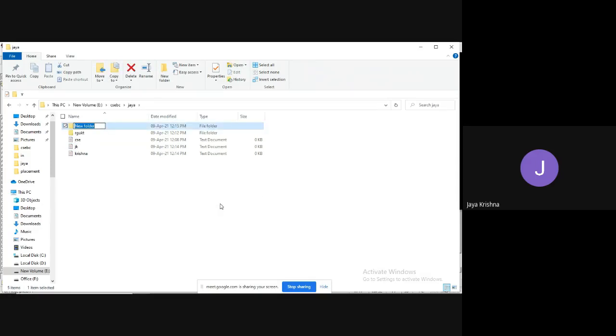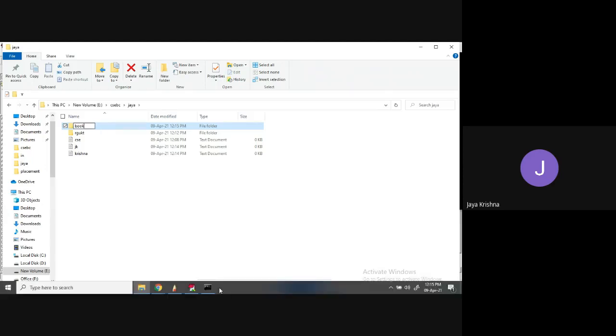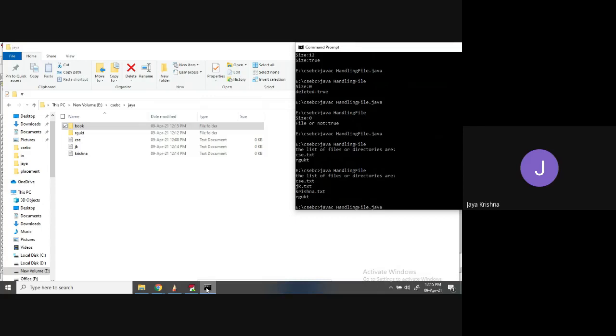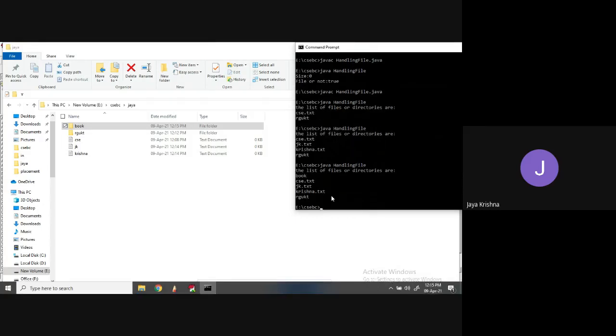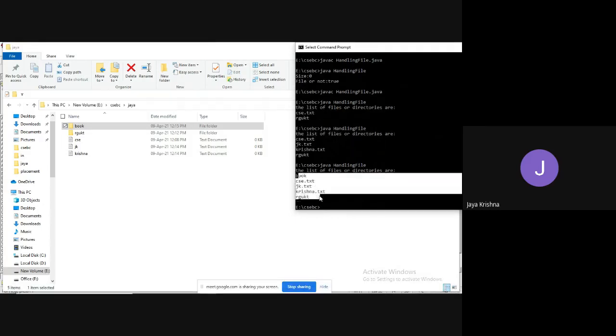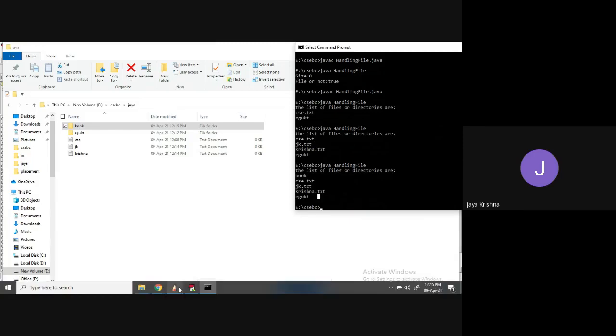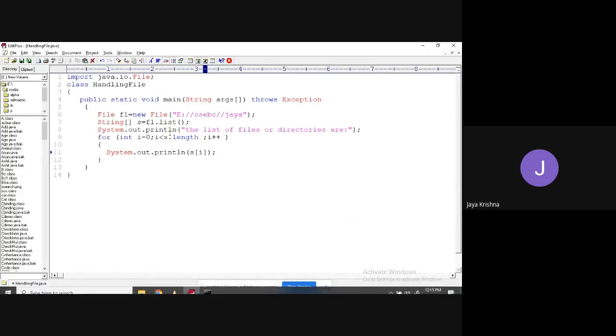The folder whose name is okay. Run. You got all the list of files and list of folders. This is the way we can use the list method, which is going to list out all the files which are present in the corresponding folder.